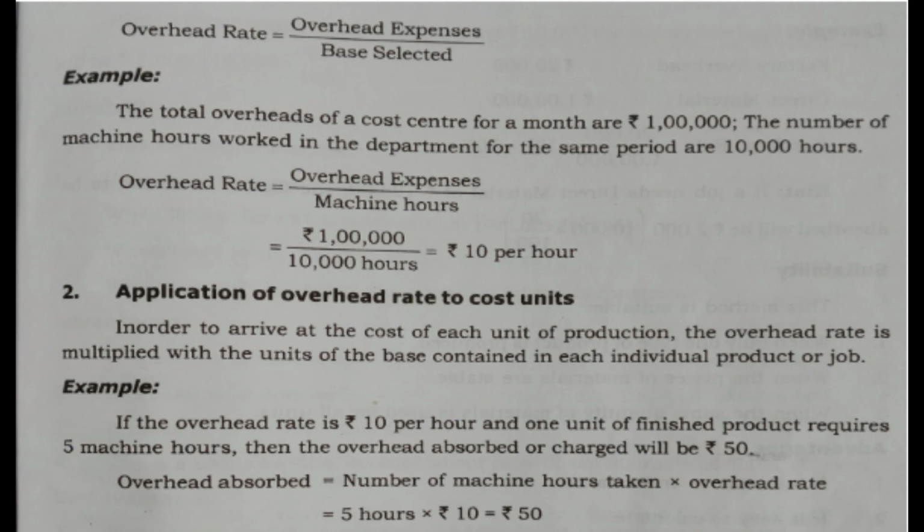For producing 1 unit, we require 5 machine hours. Then the overhead absorbed or charge will be rupees 50. That means number of machine hours taken into overhead rate. That means 5 hours into rupees 10 equal to rupees 50. These are the steps to be followed in absorption of overhead. First one, computation of overhead rate, and the application is the second step.